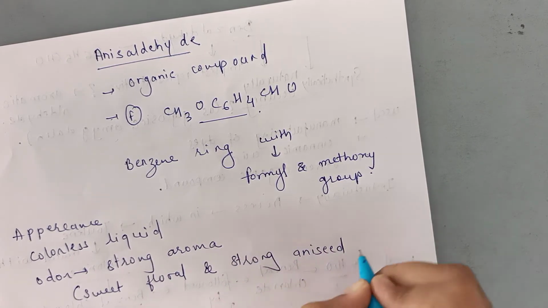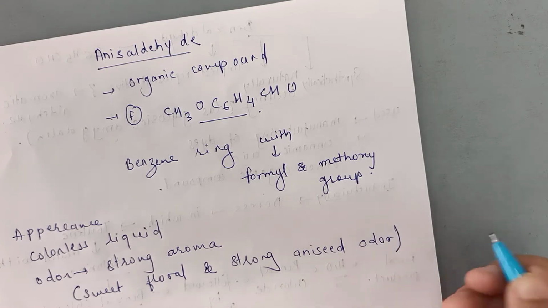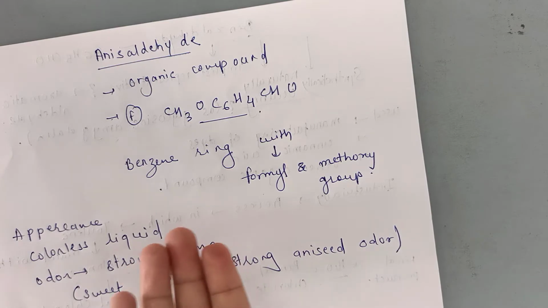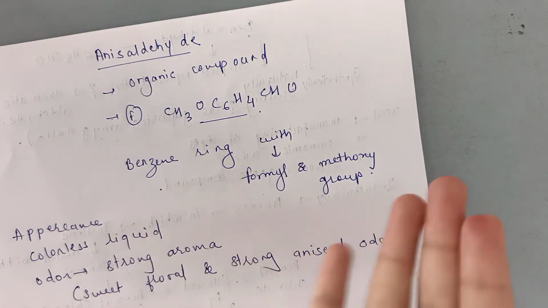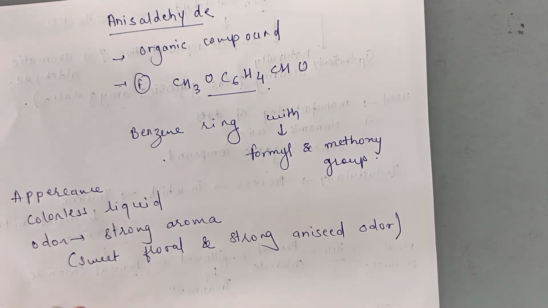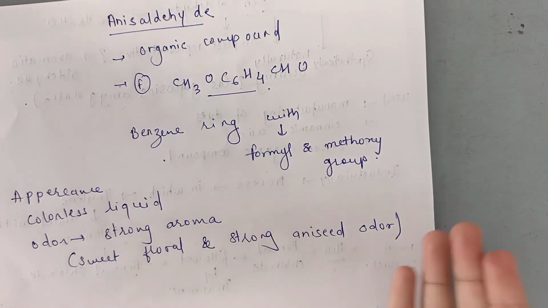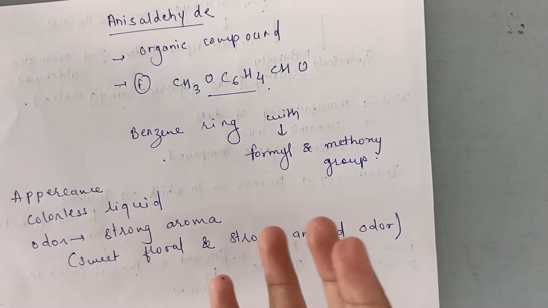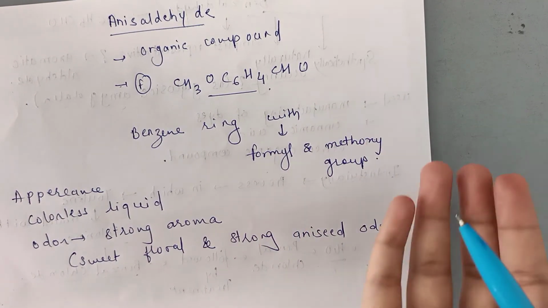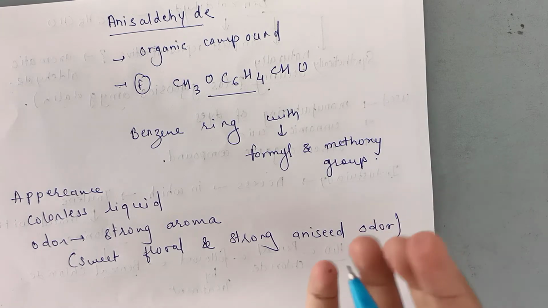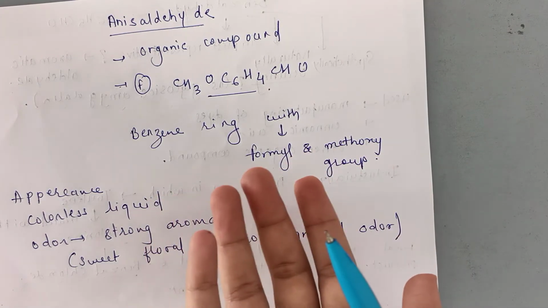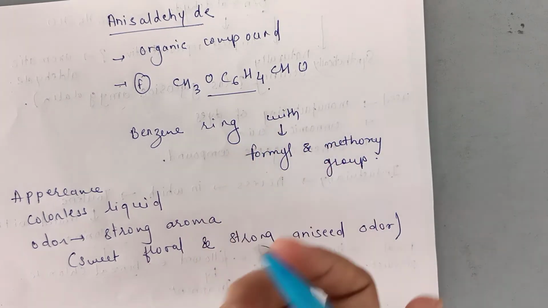aniseed odor. So basically it is an aromatic organic compound whose molecular formula is CH3OC6H4CHO, and in its molecule we have a benzene ring along with the formyl and methoxy group. Appearance wise it is a colorless liquid and it has a strong aroma, sweet, floral and strong aniseed odor. Then this is widely used in the perfumery and the flavor industries also.